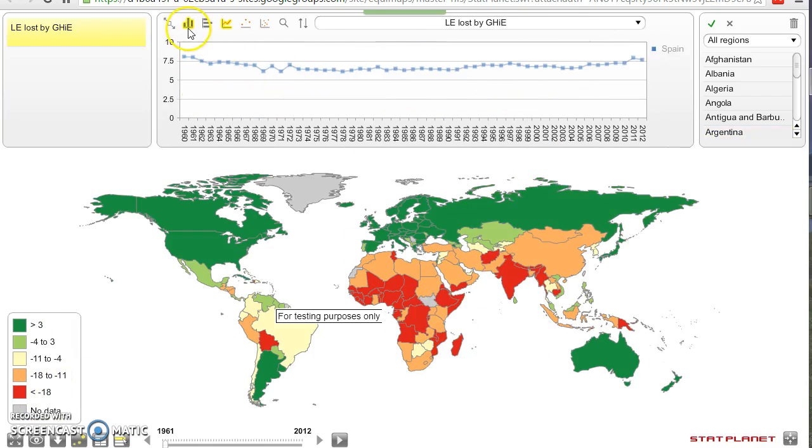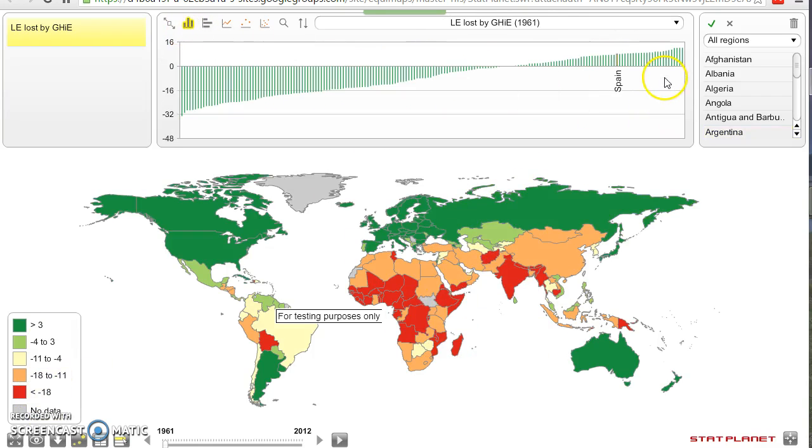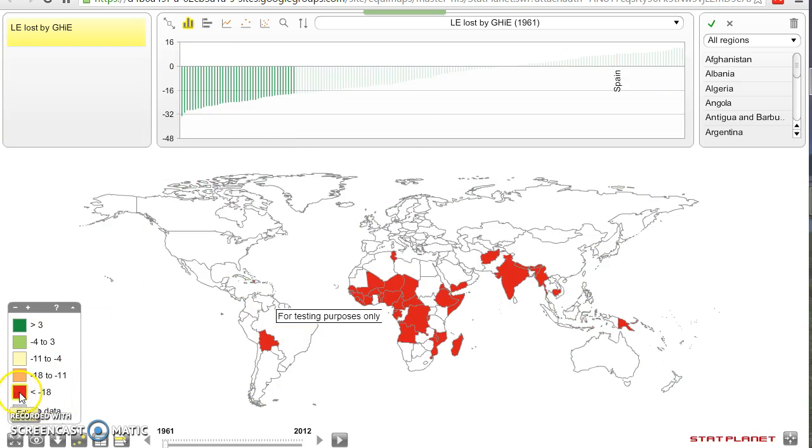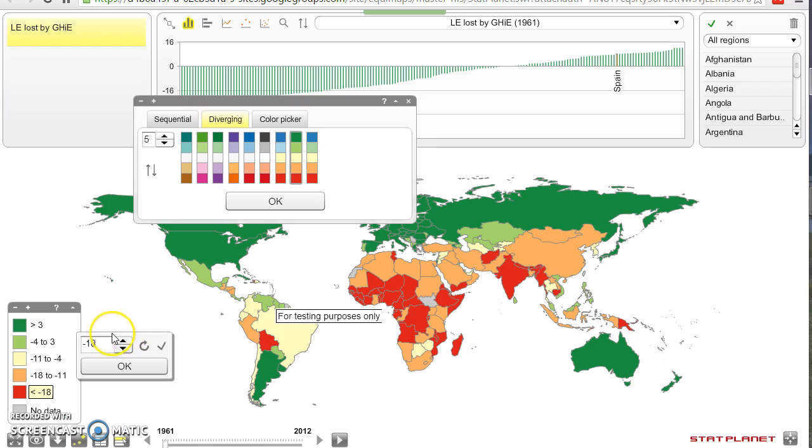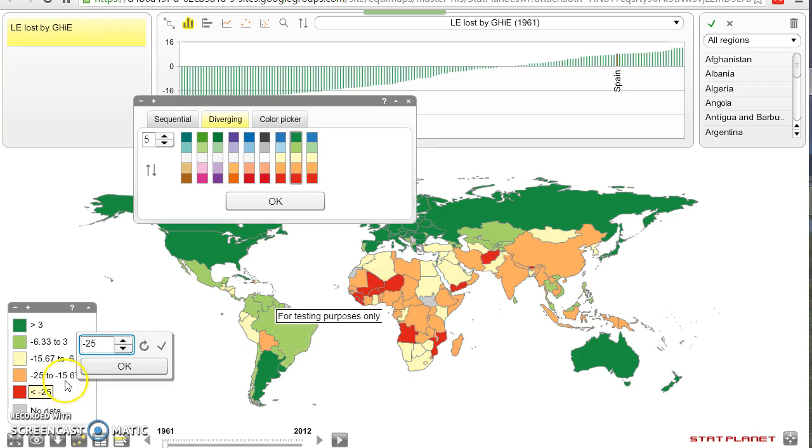In fact, we'll see which country lost more life years per capita because of global health inequity: Mali, and that's 30. So let's look at which countries, for instance, were losing more than 25 years due to global health inequity, and 25 to 15, etc.